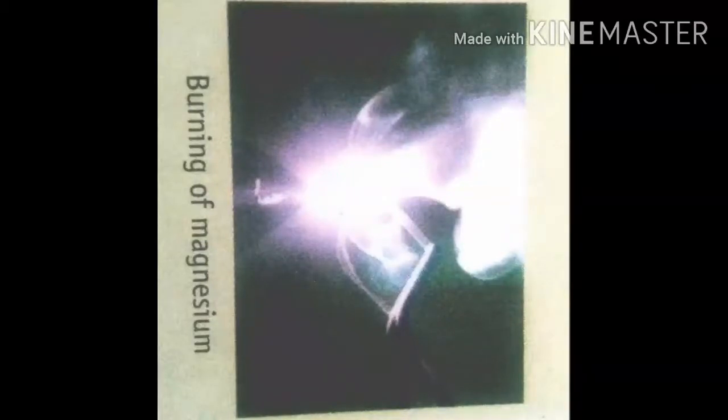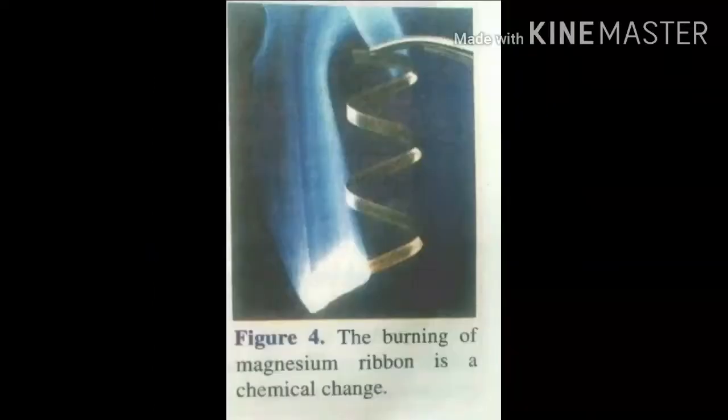What will happen? It burns with a bright white light and leaves behind a powdery ash called magnesium oxide, a new substance. Burning of magnesium ribbon is a chemical change.